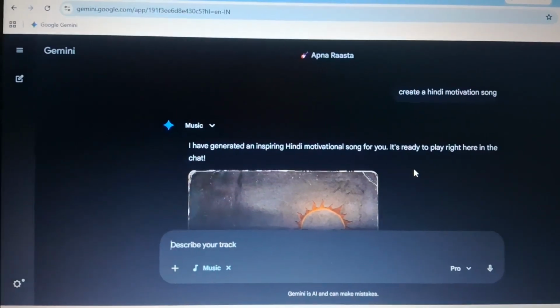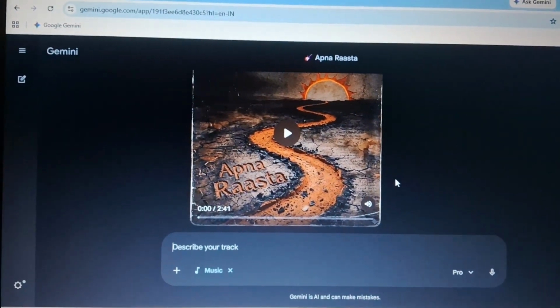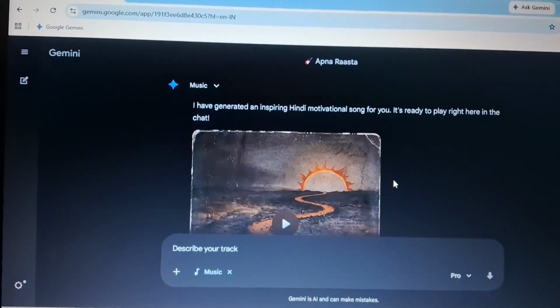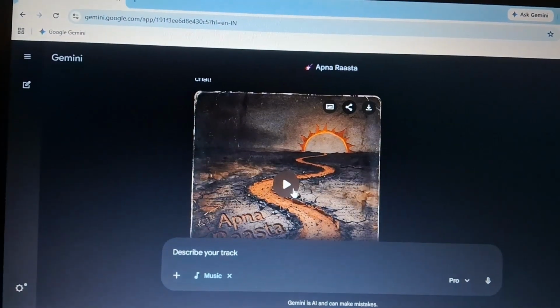So as you can see, Gemini has created a Hindi motivation song for me. Let me just play this.